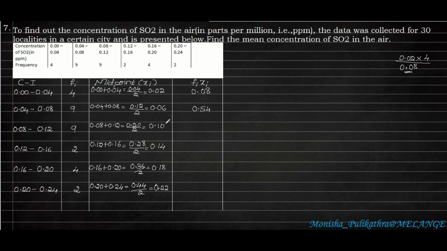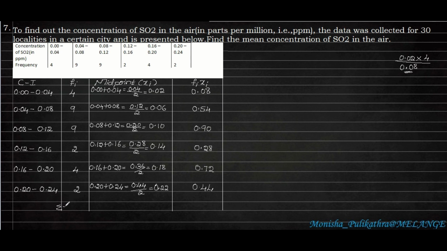Here 9 10s are 90, so it will become 0.90. Next 14 2s are 28, so 0.28. Next 18 4s are 72, that is 0.72. Next 0.22 into 2, that is 0.44. So the column is 0.08, 0.54, 0.90, 0.28, 0.72 and 0.44.